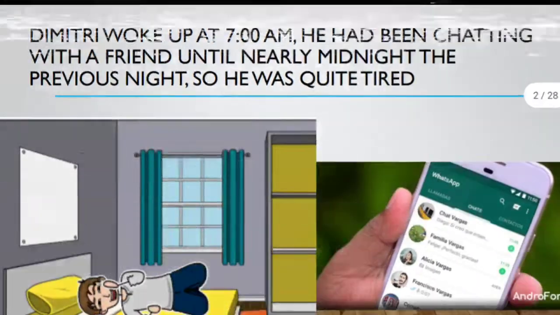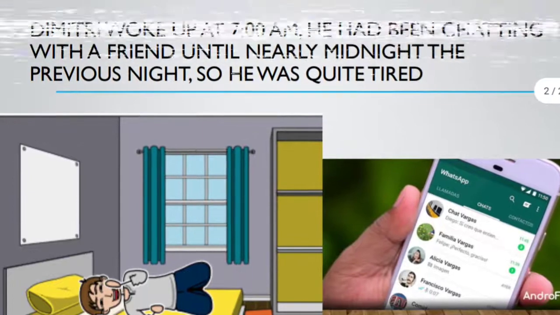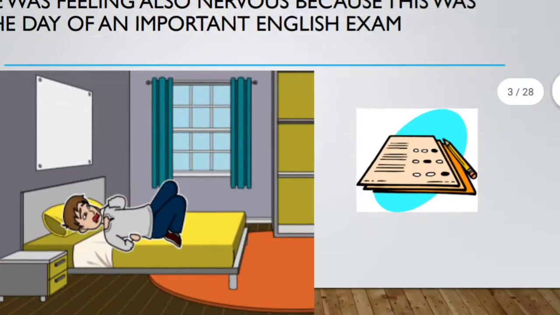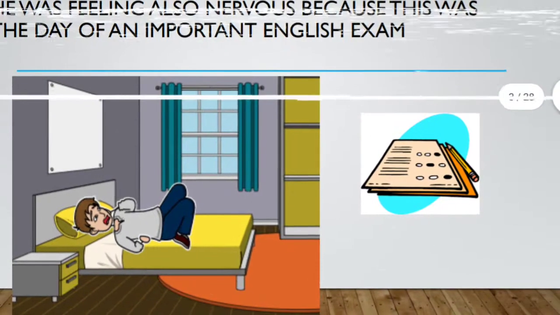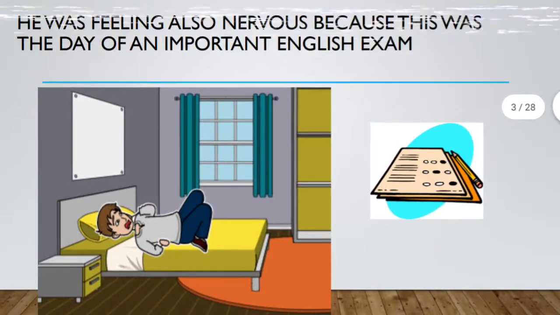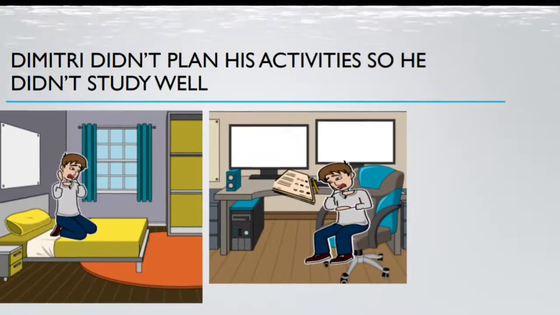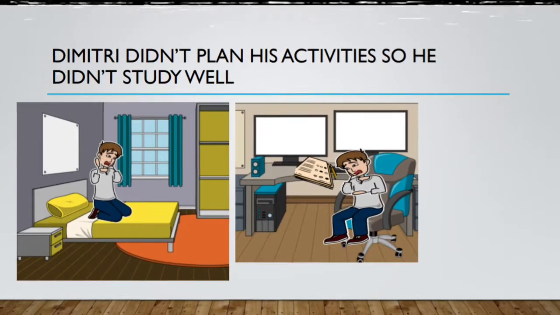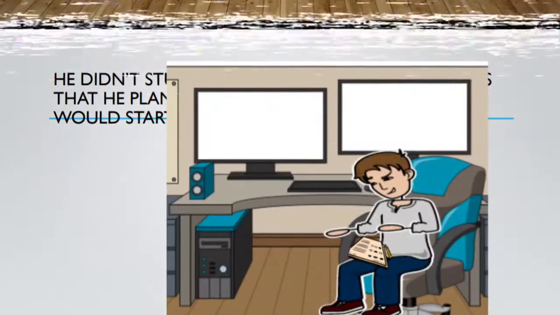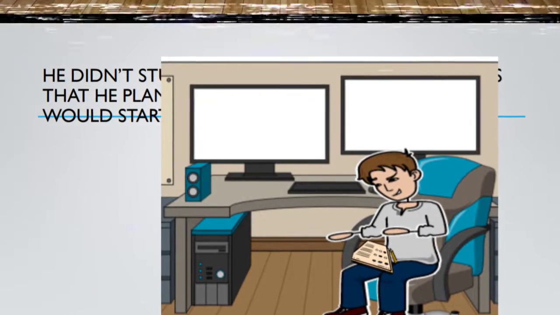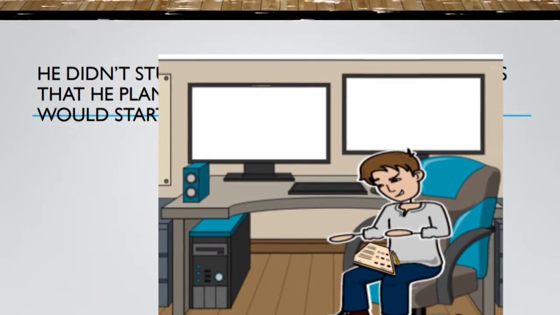Dimitri woke up at 7 a.m. He had been chatting with a friend until nearly midnight the previous night, so he was quite tired. He was also feeling nervous because this day was the day of an important English exam. Dimitri didn't plan his activities, so he didn't study well. So he created some notes that he planned to take out when the exam would start.